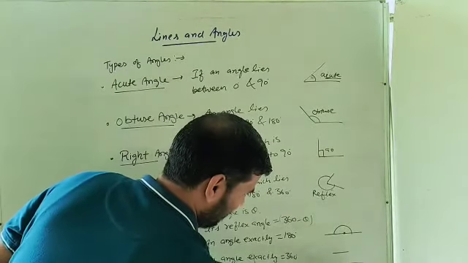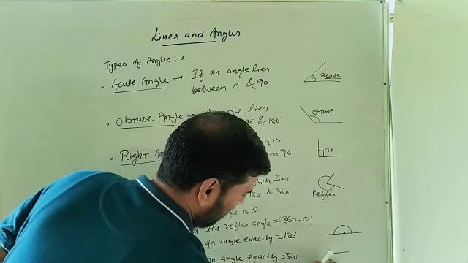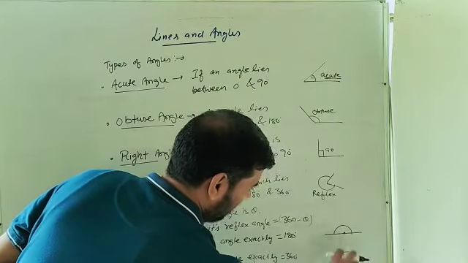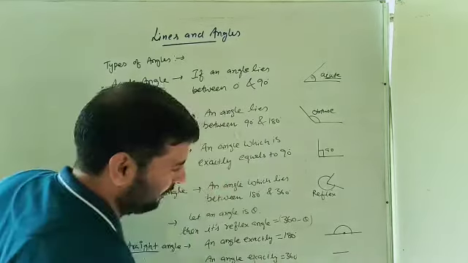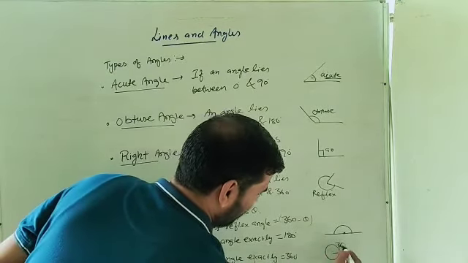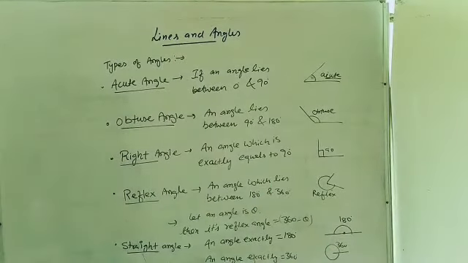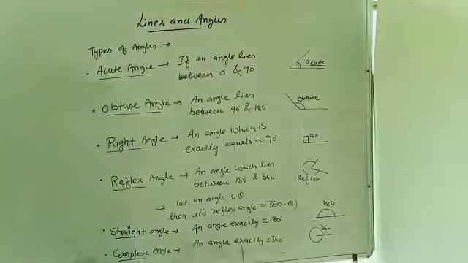Here we start an angle, we rotate it, now it is 180 and we again rotate it. जब ये line same line के ऊपर आ जाएगी, then it makes a 360 degree angle. It becomes 360. Okay.